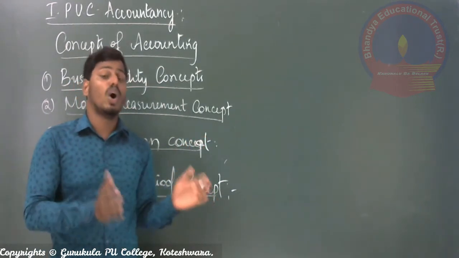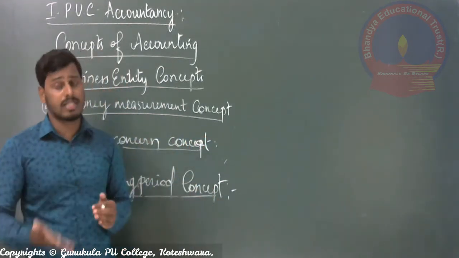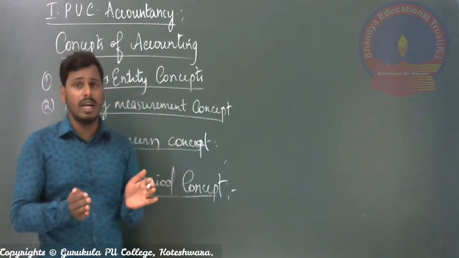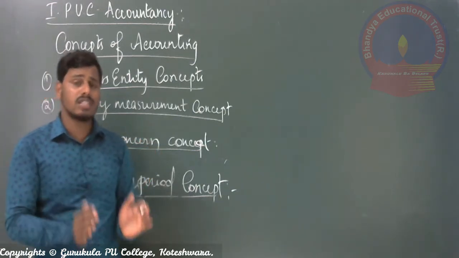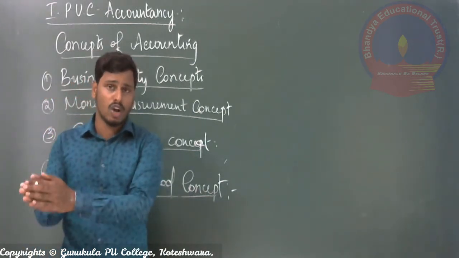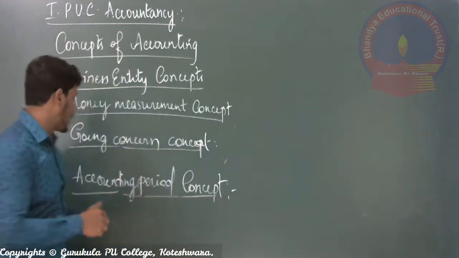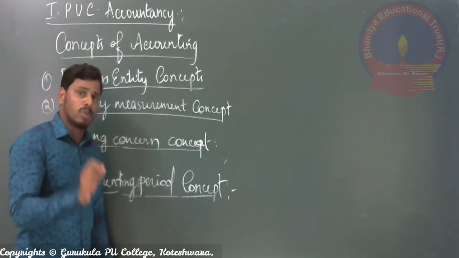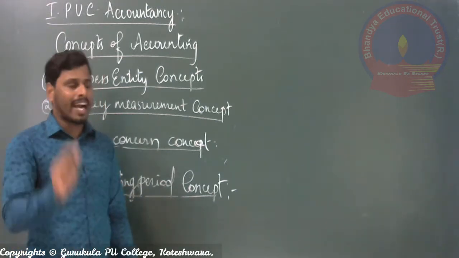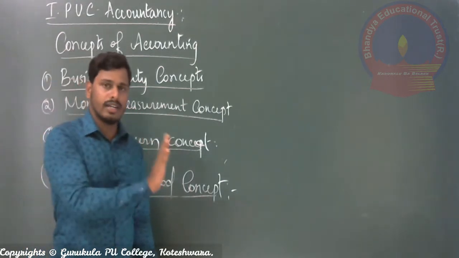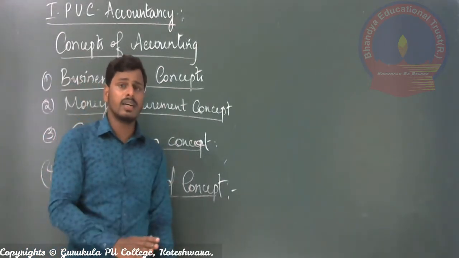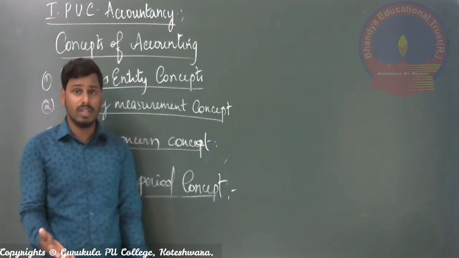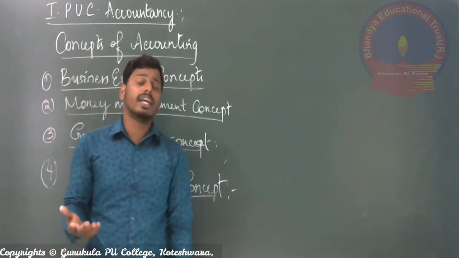So we prepare the books of account for a specified period, for example half year or full year, or from January to December, or from April to March. The transactions of such a period are taken for the calculation of profit as well as losses. Following such a practice is called the accounting period concept. Regularly the amount of profit has to be calculated and shown to the public or different users. Without any specified period, you may not get an accurate amount of profit.